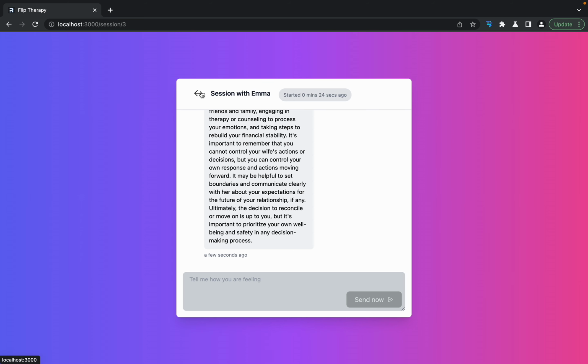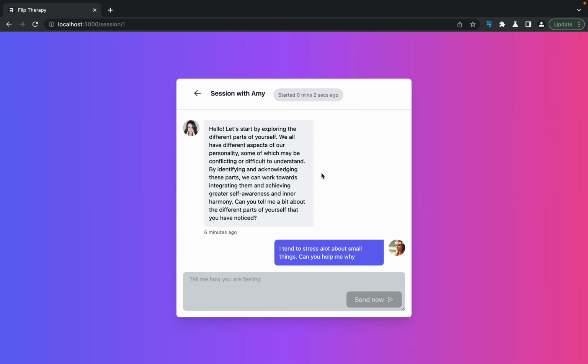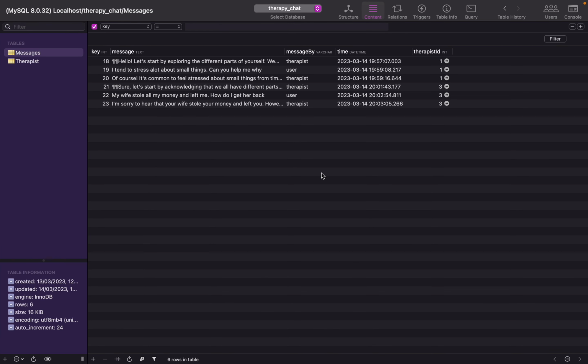Overall, it's a pretty simple UI. You have a list of therapists here, and then you have the chat window here which displays all of your history and also all the answers from ChatGPT. So I will just explain on a basic level how it's working, and then in my future videos I will break down everything on how I made this work.